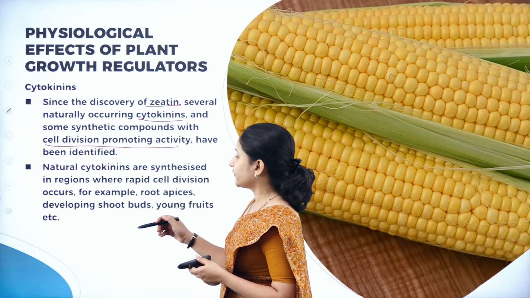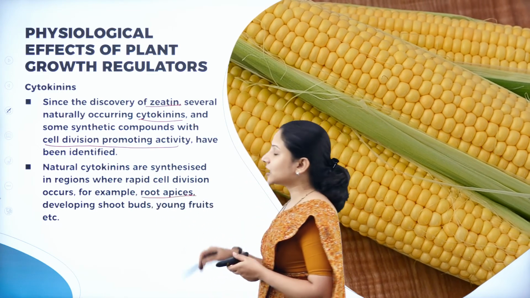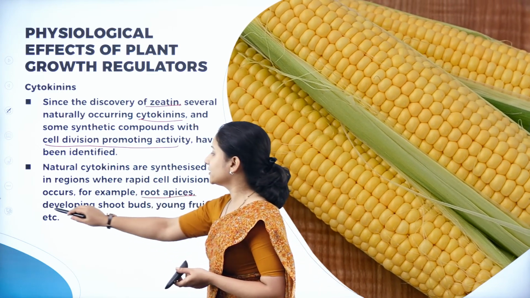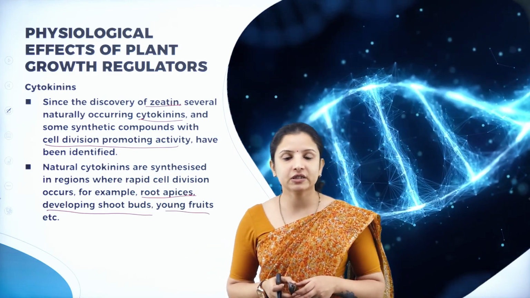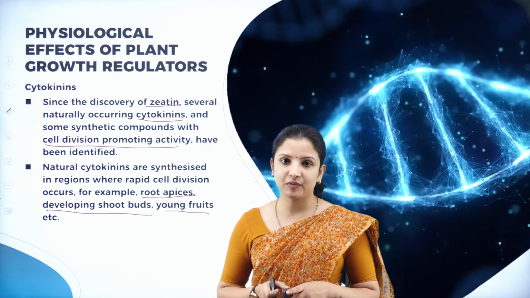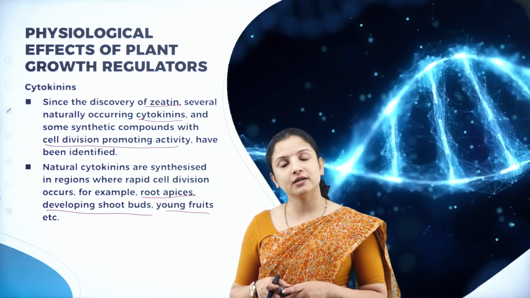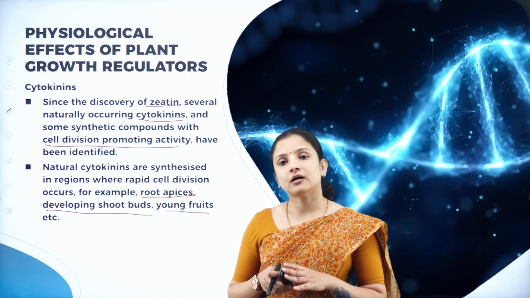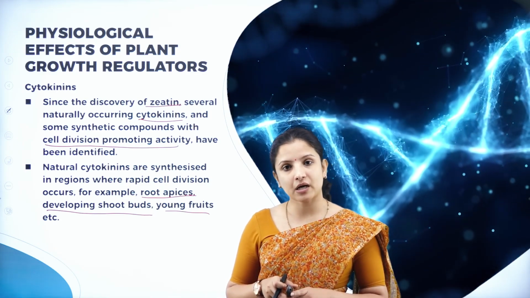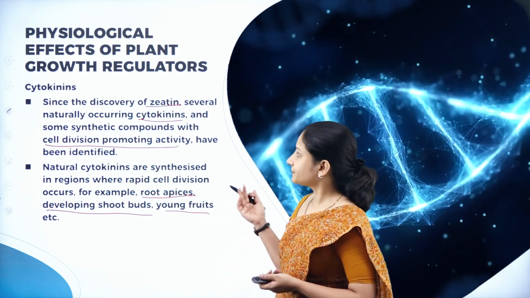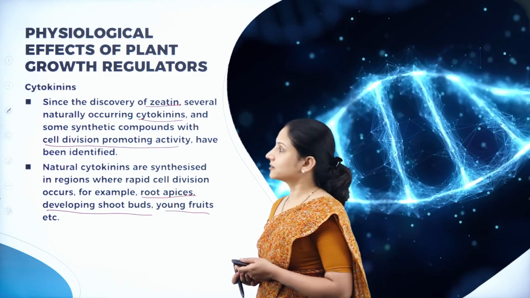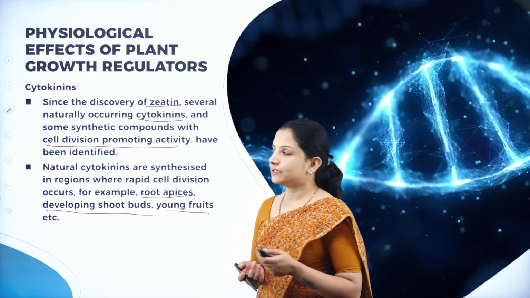Therefore, for example, it is found in the tips of the roots, in the developing shoot buds, the young fruits, etc. Wherever there are actively dividing cells, there cytokinin was discovered. Different forms of cytokinin apart from zeatin were discovered. So that is how cytokinin came into existence, but earlier it was called kinetin.